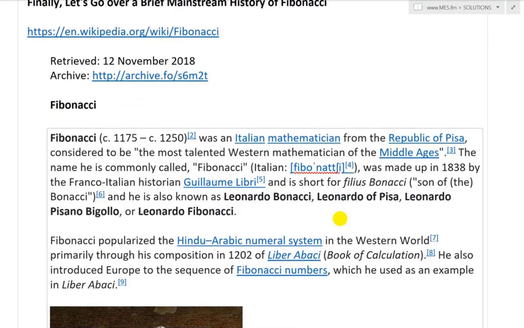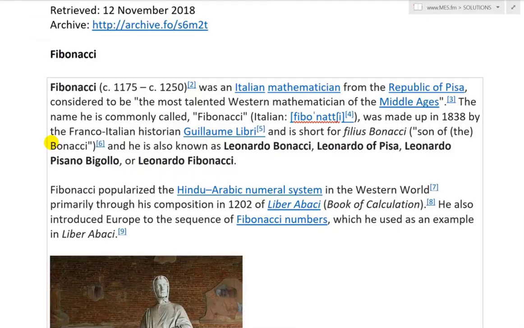So on Wikipedia for Fibonacci, let's read up on him. Fibonacci, born in 1175 Common Era or AD, and died around 1250 Common Era, was an Italian mathematician from the Republic of Pisa, considered to be the most talented Western mathematician of the Middle Ages.